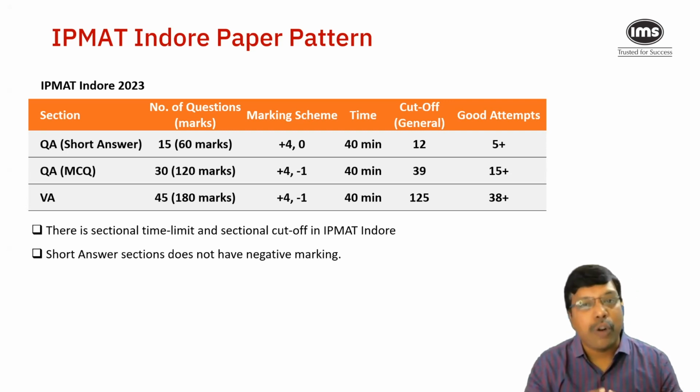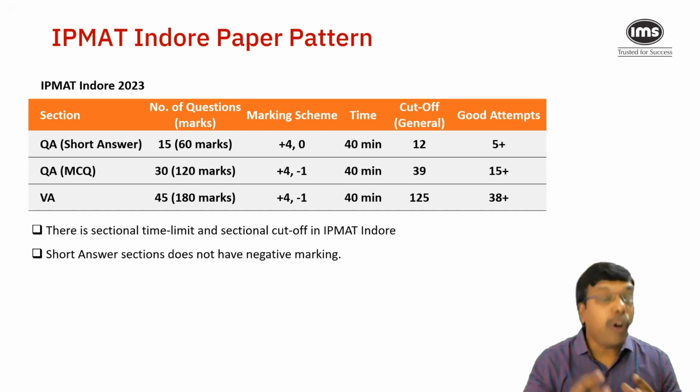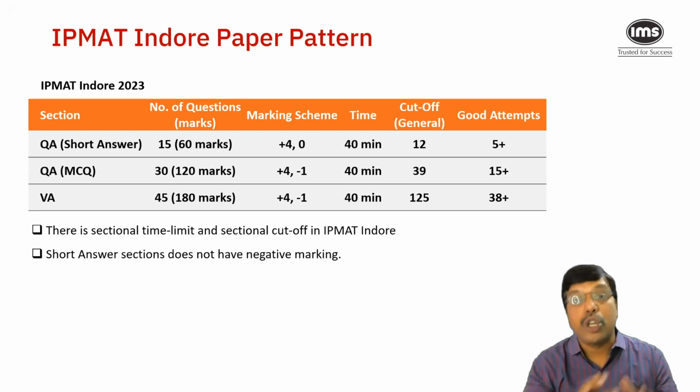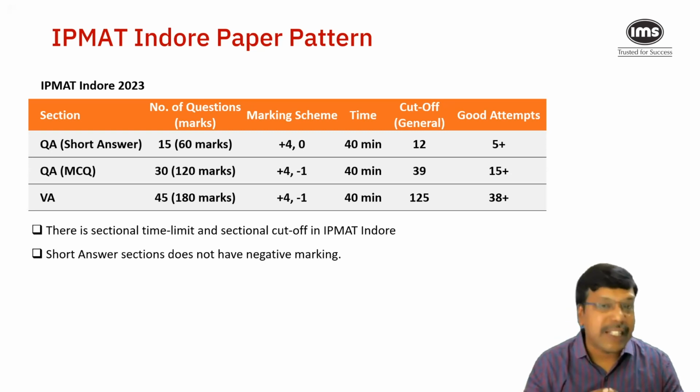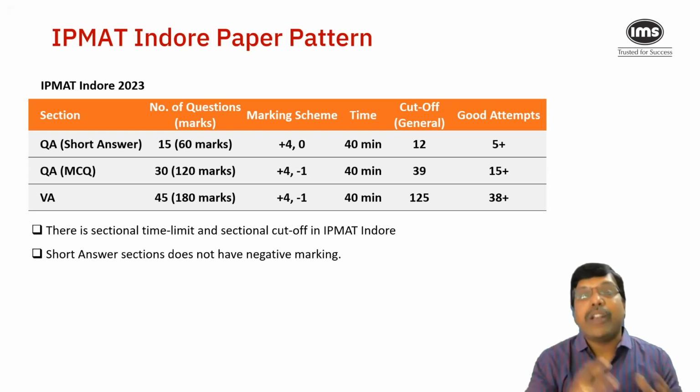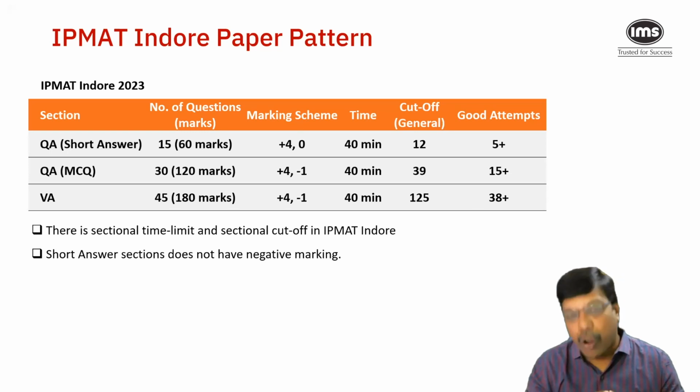Each question carries 4 marks and a penalty of 1 mark for wrong answers, which means the section has a maximum possible score of 180, out of which the cutoff stands at 125, which is almost 2/3 of the score of the section. So out of 45 questions, a student who is able to answer around 38 to 39 questions with good accuracy of around 80% should definitely be able to clear the cutoff.